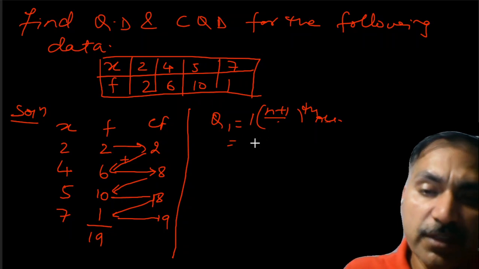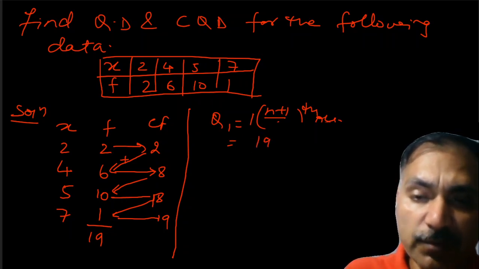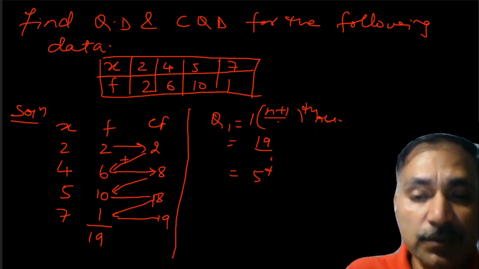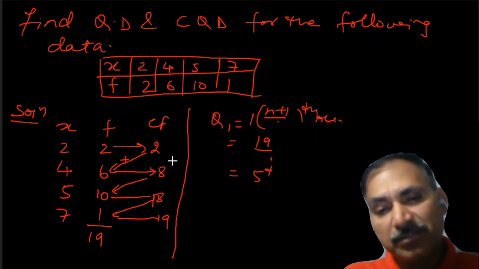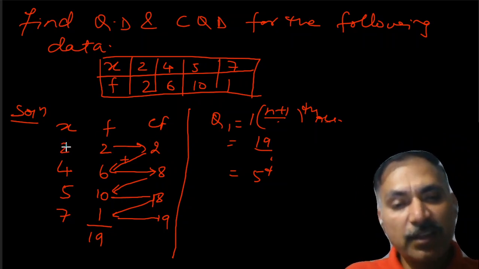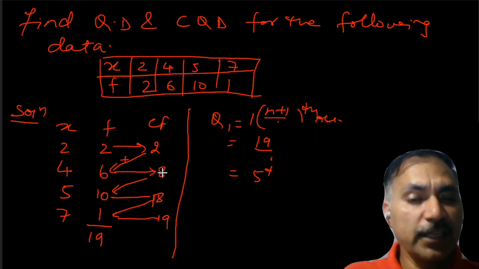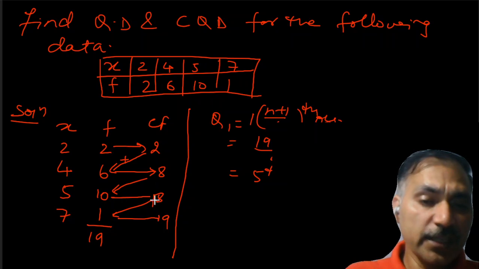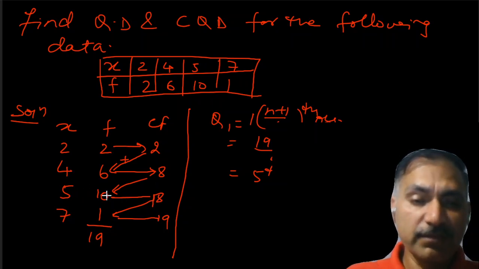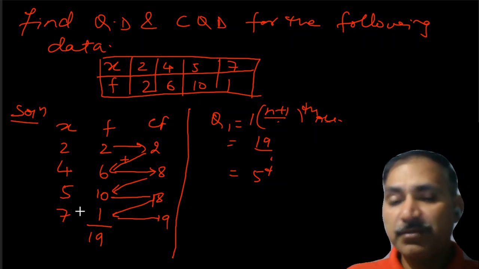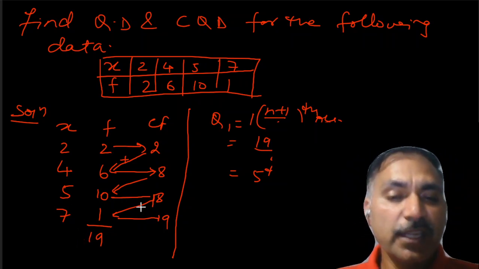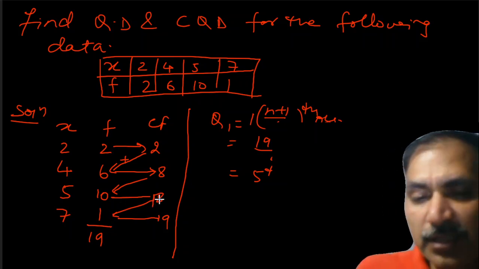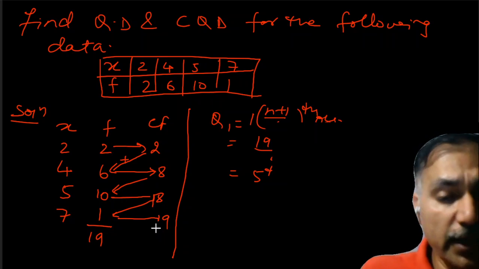We will be just substituting the value of n, so it is going to be 19 plus 1 upon 4, that is 20 upon 4, that is the 5th observation. Now, if you look at the cumulative frequency, till 2 is the first value of x, and from 2 onward till 8, it is going to be the second observation. 8 to 18 is going to be the third observation, that is 4 to 5, and 18 to 19, it is 18 plus 1, we got 19.